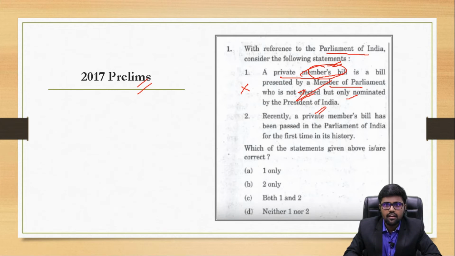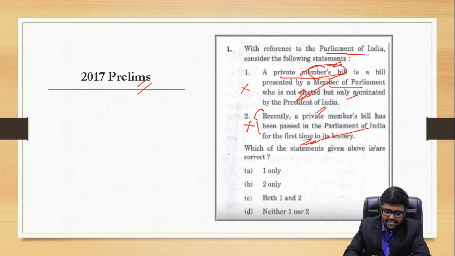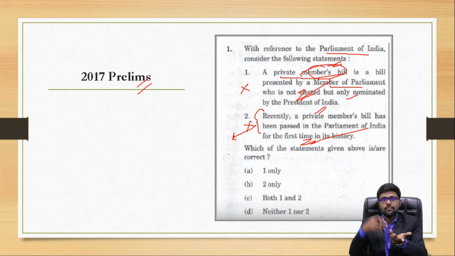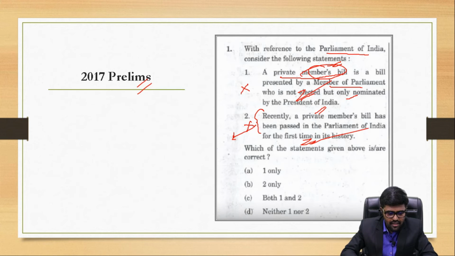Now coming on to the second one. A private member's bill has been passed in Parliament for the first time in history. No. It was passed more than 5 times, I guess. So this is also a wrong statement. But see, this statement is very good because they are asking about statistics. So both are wrong and the answer is D.